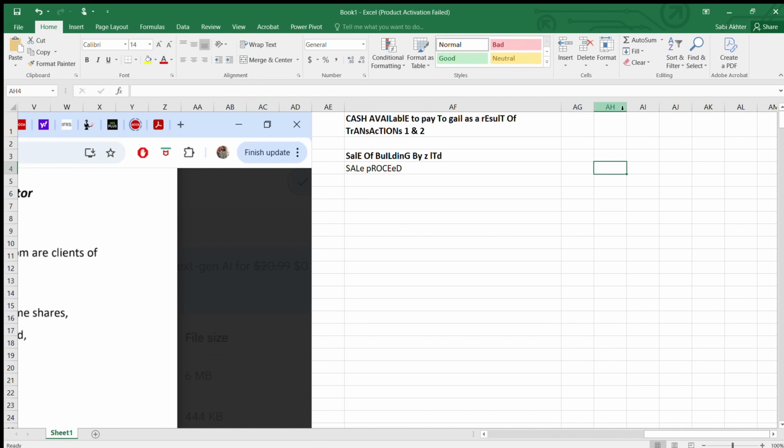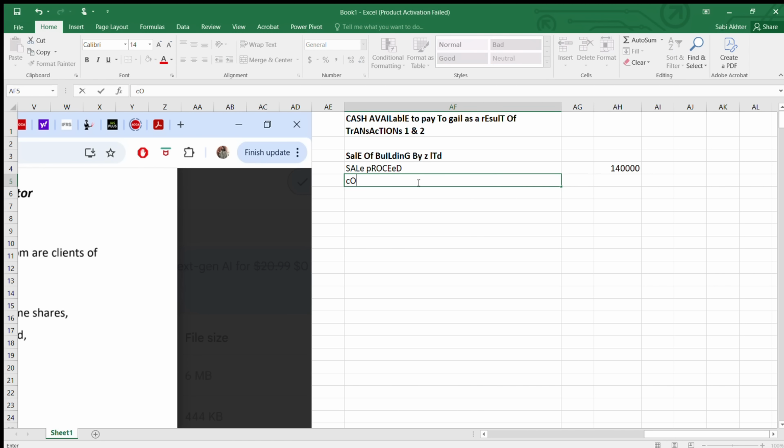I'll write here 140,000. Next, we have to deduct the cost. So cost to A. Remember when we are taking for Z, sale of building by Z, we are taking the cost to A and indexation allowance, IA, from December 2013 to December 2017.